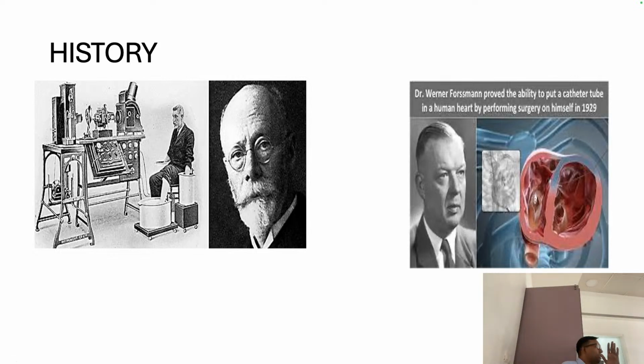And at that time it was a 600-pound ECG, meaning a big machine. You had to put one leg in one bucket and two hands in the others, and then you were able to get a 3-lead ECG. The first was bipolar ECG, with leads 1, 2, and 3, on which it started.